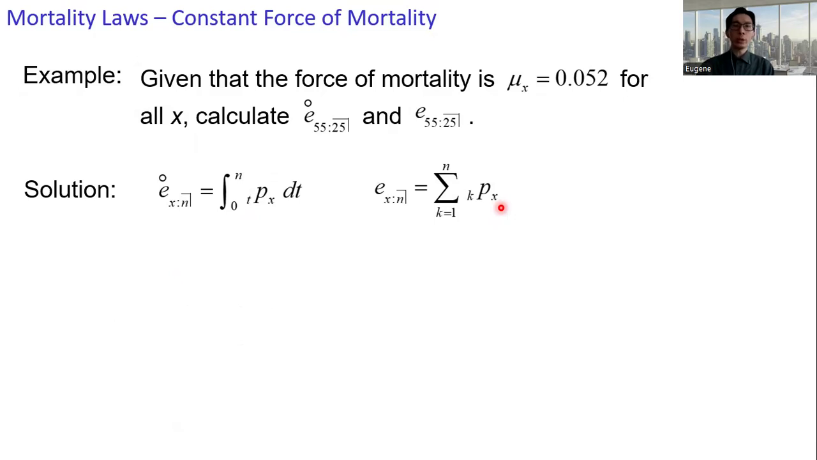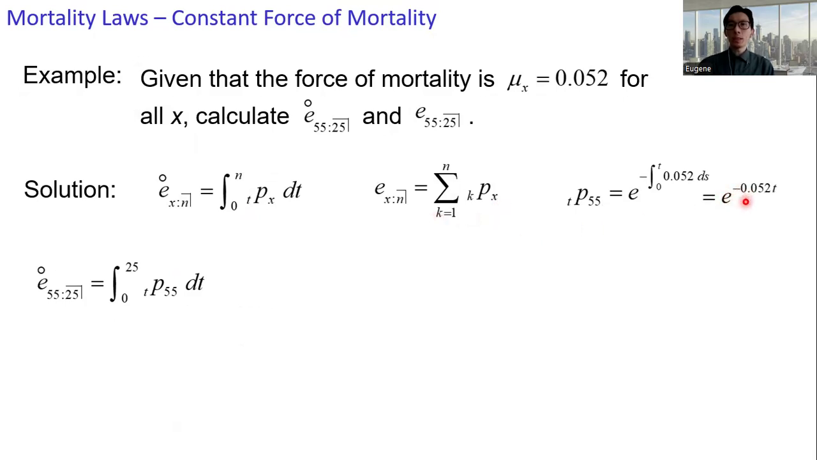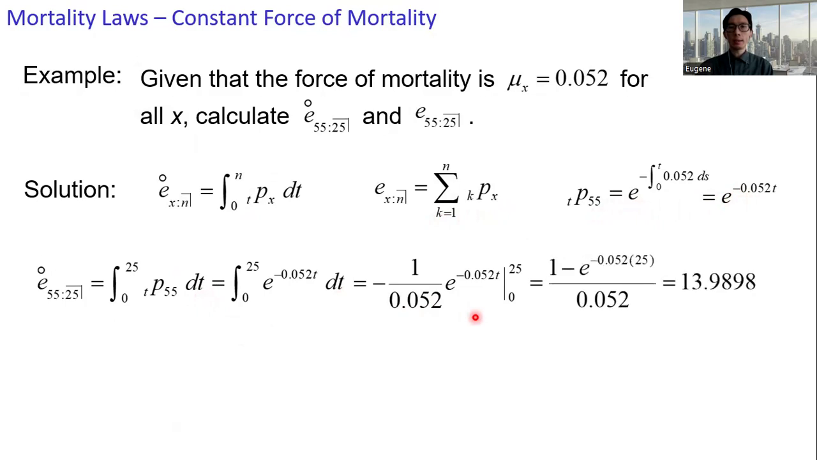All right, no matter what, we need to get an expression for tpx. tpx is e to the power minus mu t, where mu here is 0.052. All right, we get the expression for tp55, and therefore we can simply substitute into the expression. And then we get the first quantity, 13.9898. This is the 25-year temporary expectation of life at age 55.